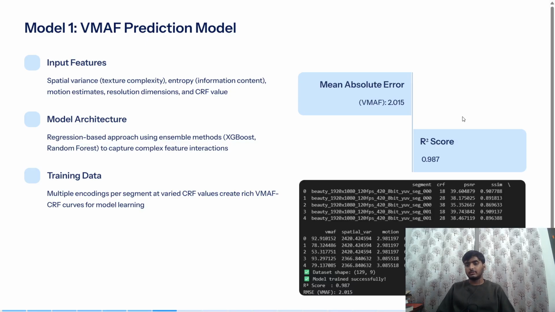We train random forest. On the right, you can see here we have this segment name, CRF value, PSNR and SSIM value, the spatial variance, the motion, the VMAF value, and the entropy, and the resolution data. So the model had an R square score of 0.987 and RMSE, which is mean absolute error, of 2.015.